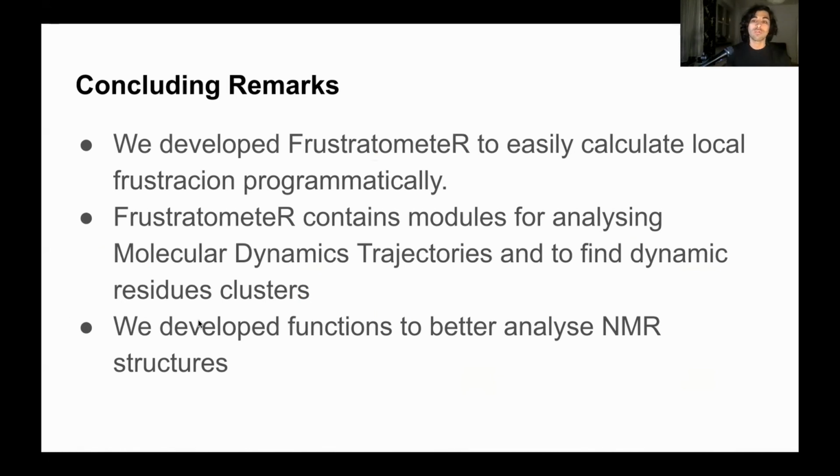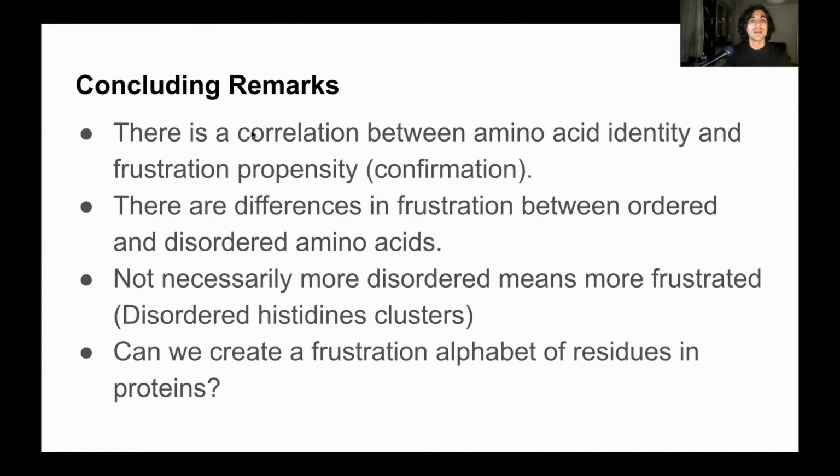We have developed also functions to better analyze NMR structures, and according to the preliminary analysis we have made, there is a correlation between amino acid identity and the frustration propensity. This is a confirmation of previous work, but also extended to a way bigger dataset and also in the context of flexibility in NMR structures.